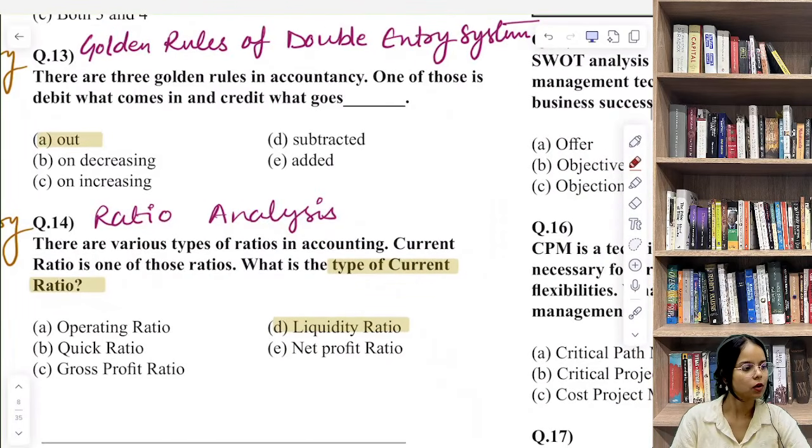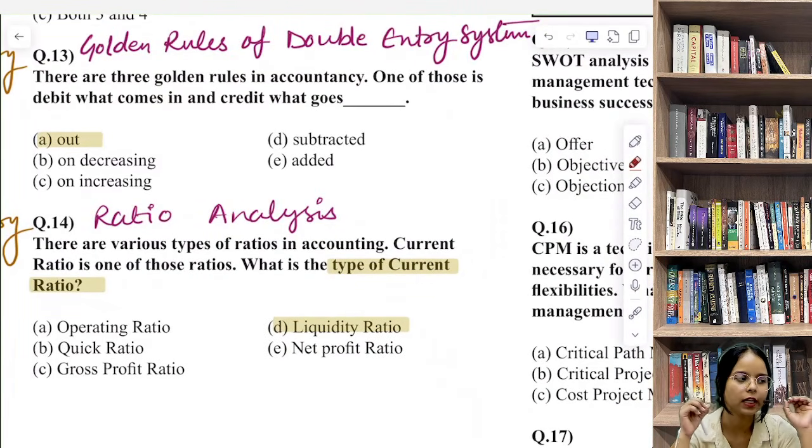There are 3 golden rules in accountancy. One of those is debit what comes in and credit what goes out.